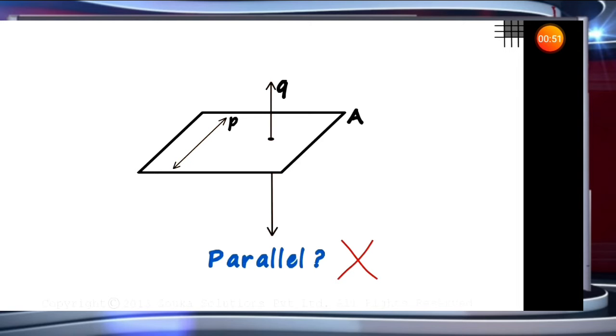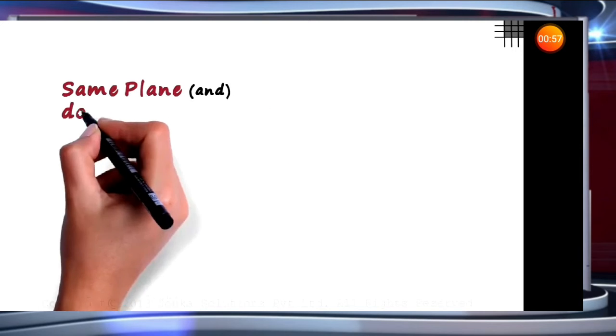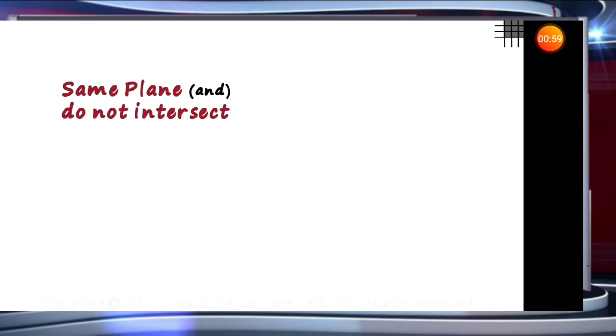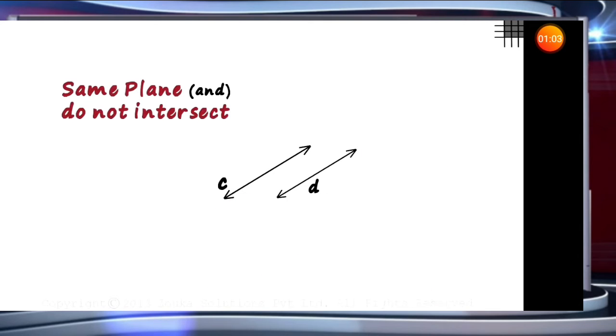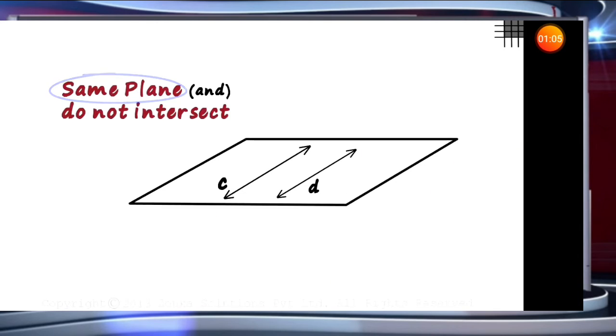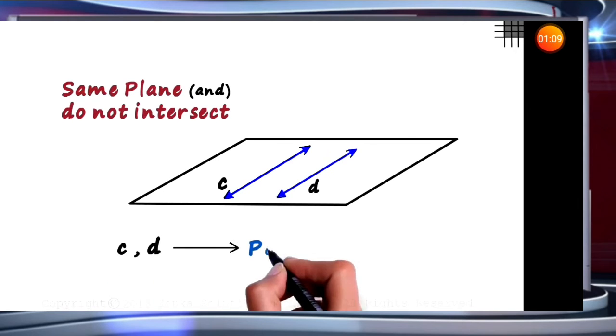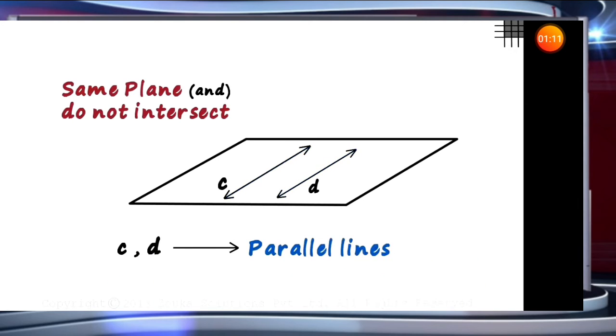Let us understand the complete definition of parallel lines. Lines which lie on the same plane and do not intersect are called parallel lines. Consider line C and line D. If they lie on one plane and they do not meet each other, then lines C and D are called parallel lines. So that's the complete definition of parallel lines. Lines which lie on the same plane and do not intersect.